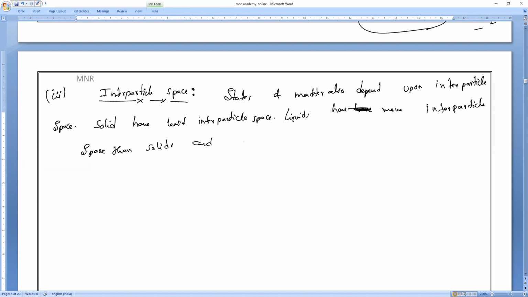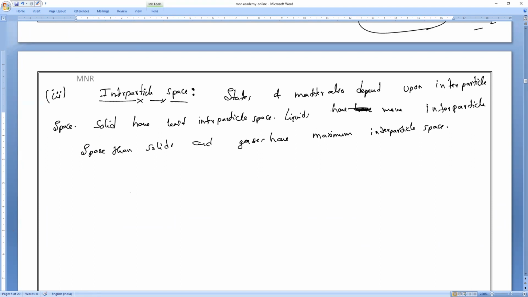And finally, who is having maximum? Gas. Gases have maximum interparticle space. Okay, that is what you have to remember.